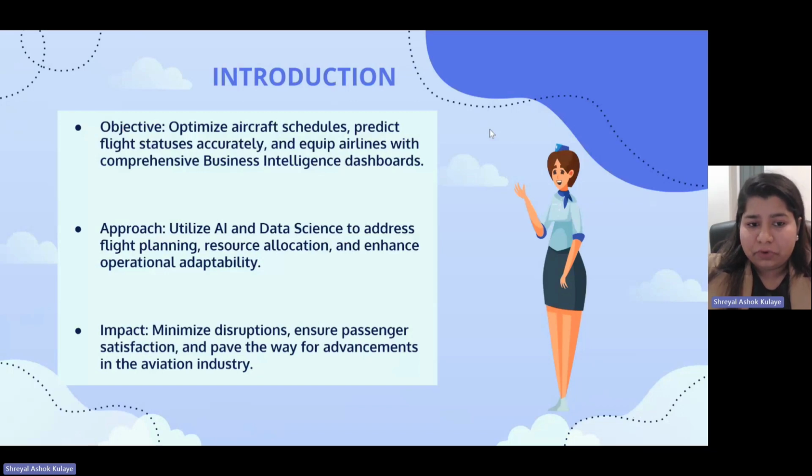The impact of this project will be minimizing the disruption which happens a lot, like the delay predictions and all, and then ensuring passenger satisfaction, passenger safety, and a way of advancement in the aviation industry.